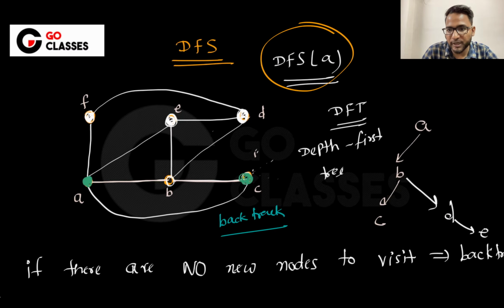Let's suppose from this B, I am going to D first, and then from D, I am going to E. And since from this E there is no new node I can visit, I will backtrack to D, and then from this D I will go to F.